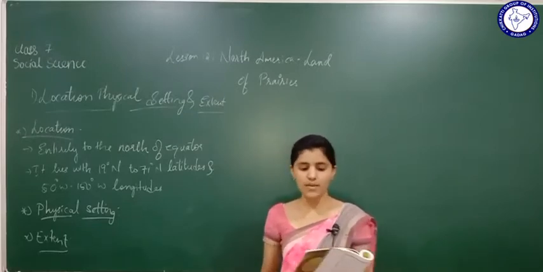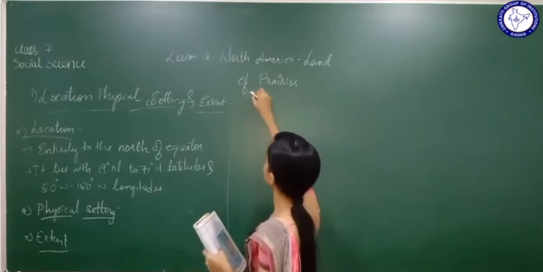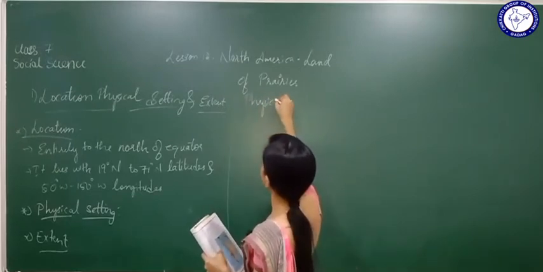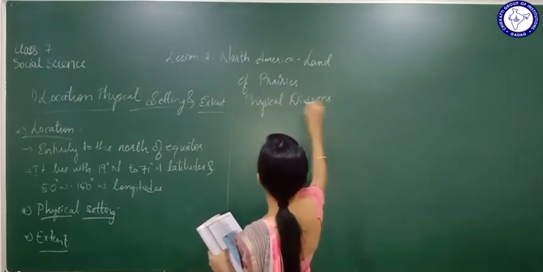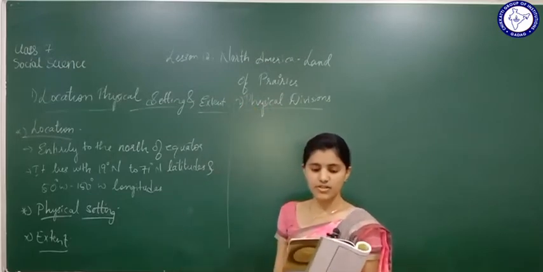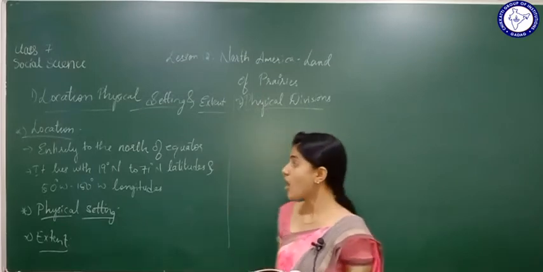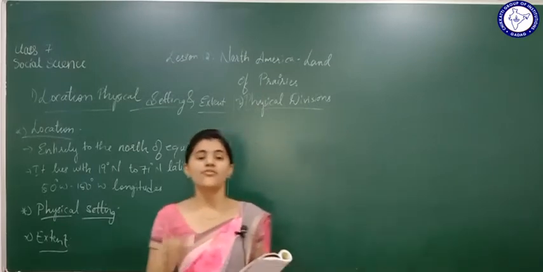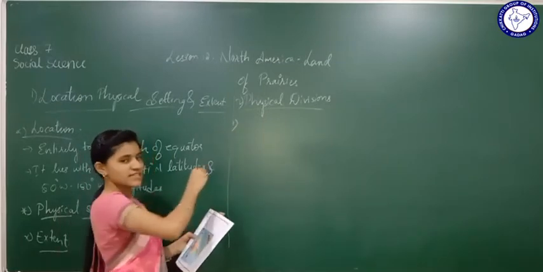Now let us study about physical divisions. The continent of North America is divided into 4 major physical divisions. How many divisions are there? 4 major physical divisions. Which are those 4 major physical divisions?